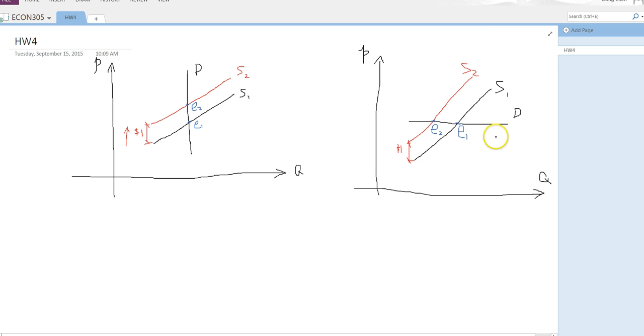So in this case, because the horizontal demand curve implies that consumers are perfectly elastic, right? Because in this case, price doesn't change. And remember, elasticity is the percentage change in quantity divided by the percentage change in price.